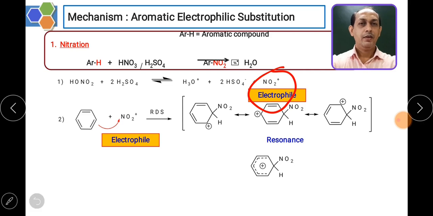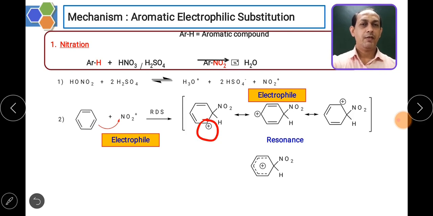Okay, so what will happen in this particular stage? When nitro group attacks the benzene ring, so it is being attached inside the benzene ring, and once it gets introduced inside the benzene ring, the aromaticity of the benzene ring gets disturbed, and you can find there is a charge, that is carbocation is being formed.